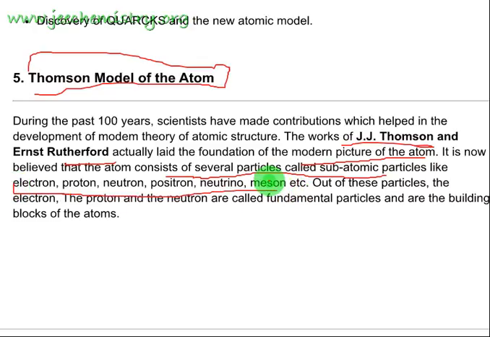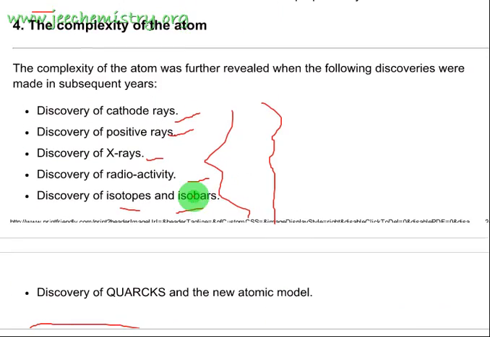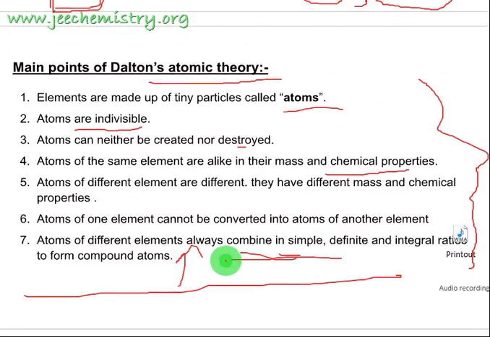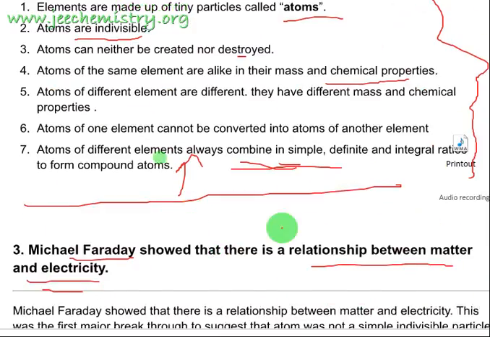By these the atom is made, and out of these many particles, only three, the electron, proton and neutron, are called fundamental particles, the building blocks of atoms. We have to learn about the electron, proton and neutron. Why are these called the fundamental particles of the atom? This will be learned in further lectures, but for now we only need to keep an idea about the atom and its small particles. All these things we will learn in further lectures.